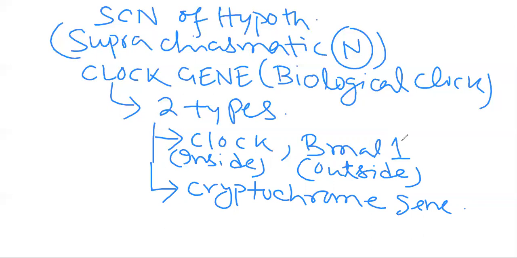Brightness detector nerve cells are also there in the retina, which reset this clock gene daily. This phenomenon is called the circadian locomotor output cycle caput. So again, you have to recapitulate this thing.